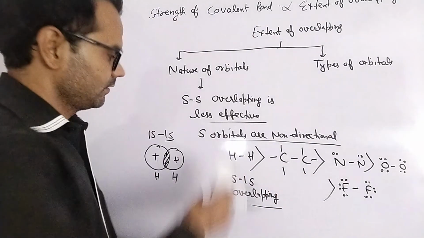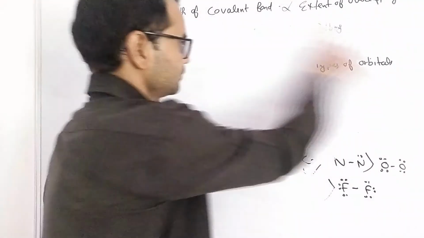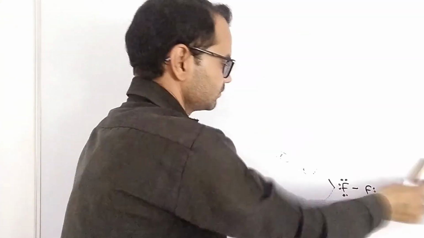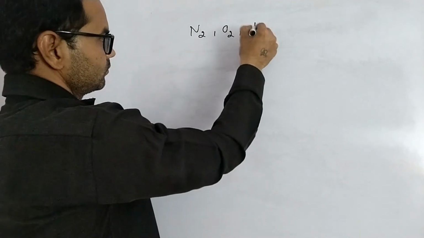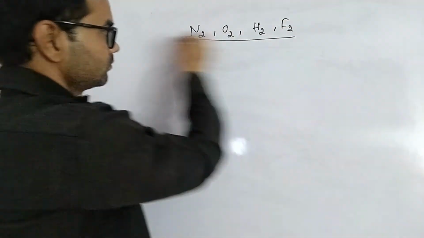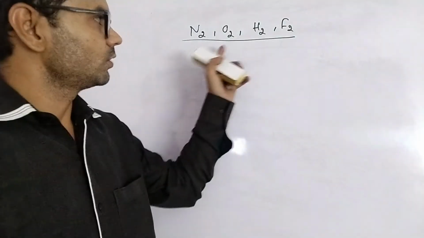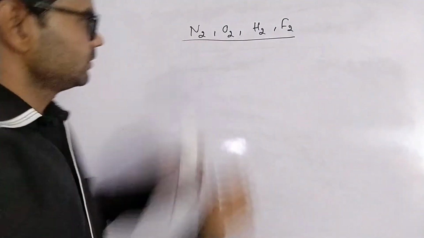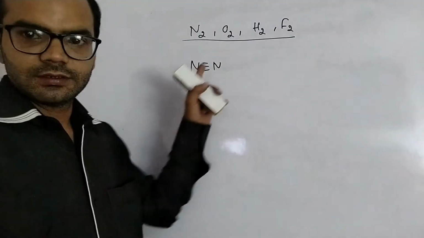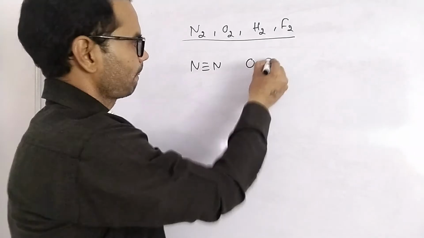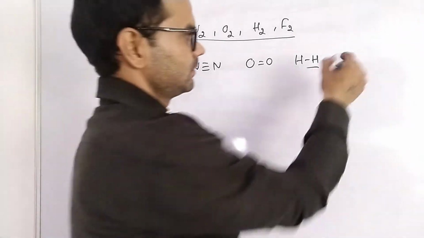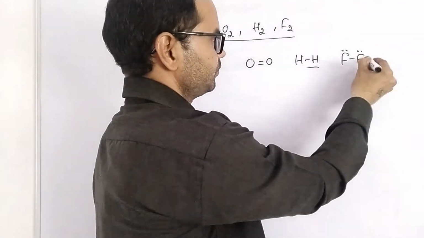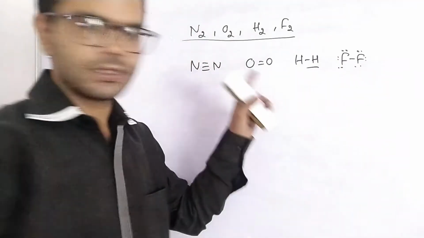But if we have to compare N2, O2, H2, F2: as we know, there is a triple bond in nitrogen, a double bond in oxygen, a single bond in hydrogen, and a single bond in fluorine.